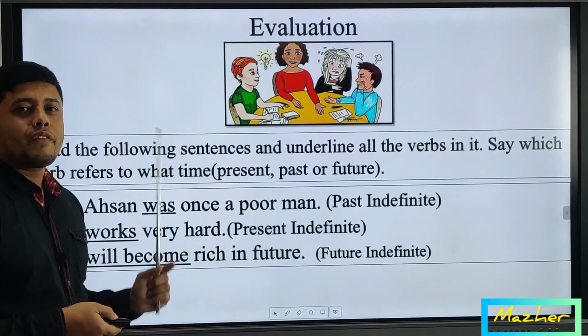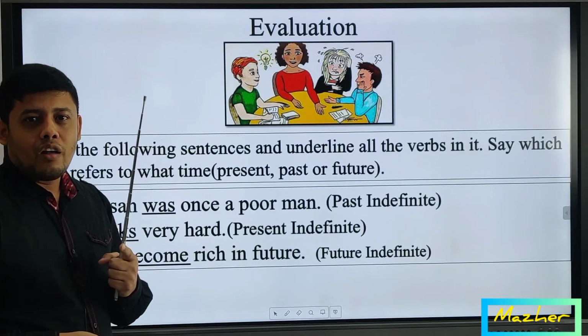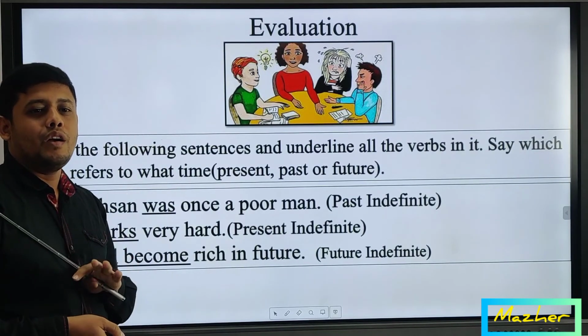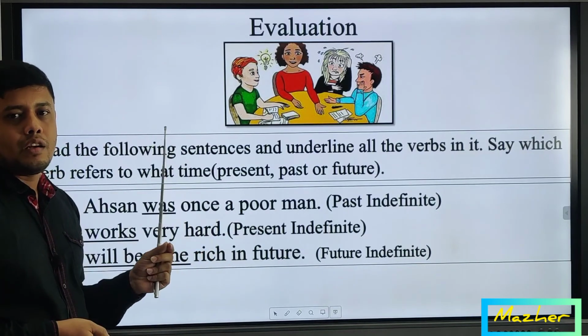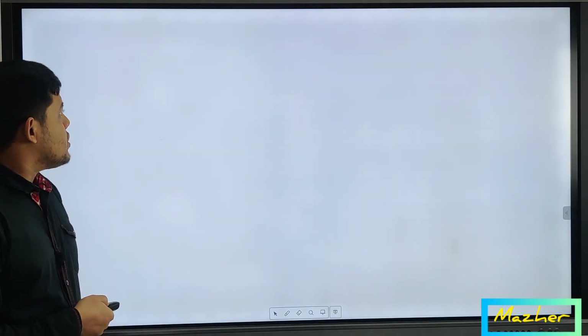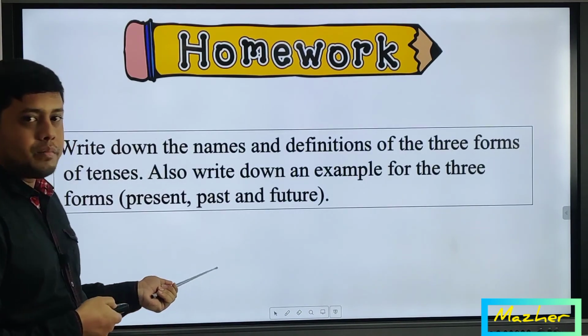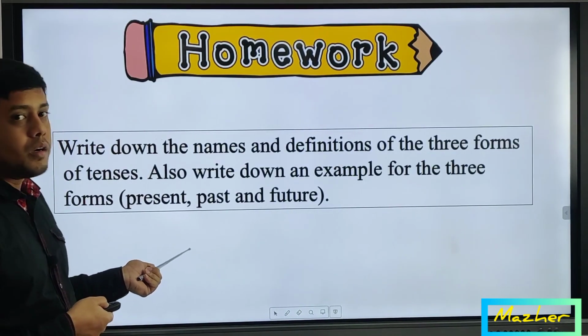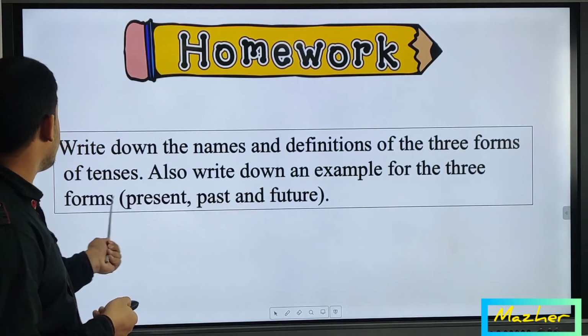So I think you all have corrected all of these three tenses, and if you can correct all of these answers, I think you have understood the structures and definitions of tense. So your homework is written here. I think you will be able to do it. Write down the names and definitions of the three forms of tenses.